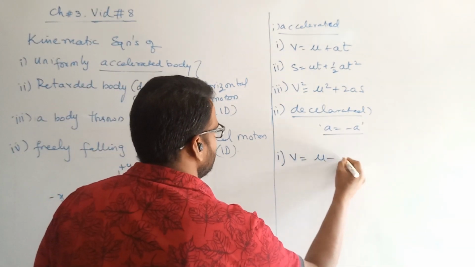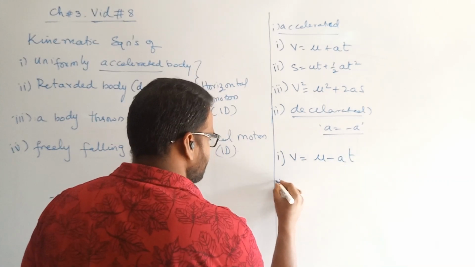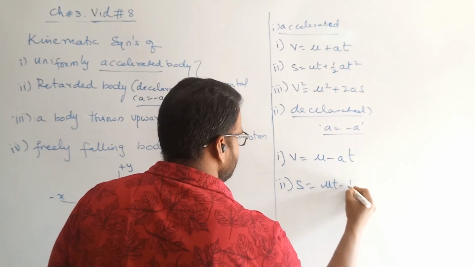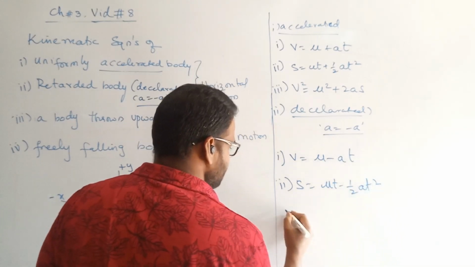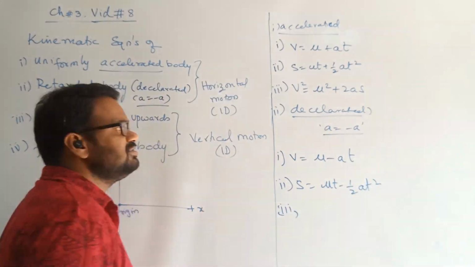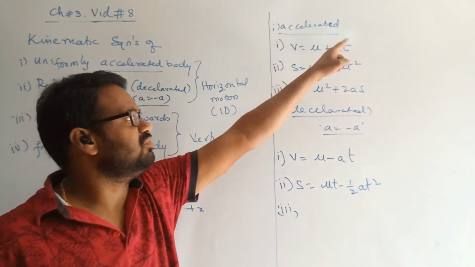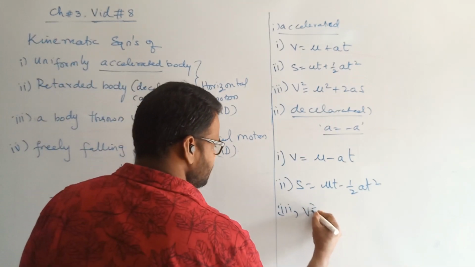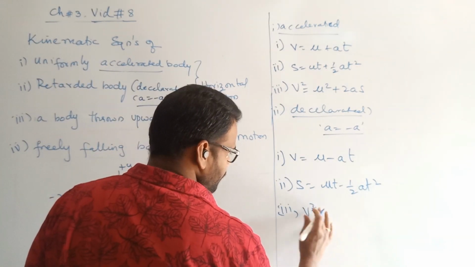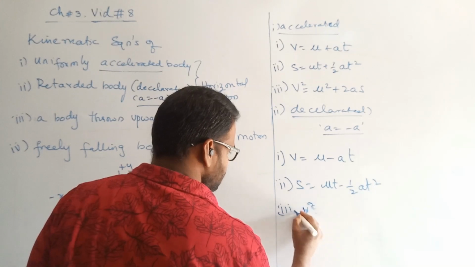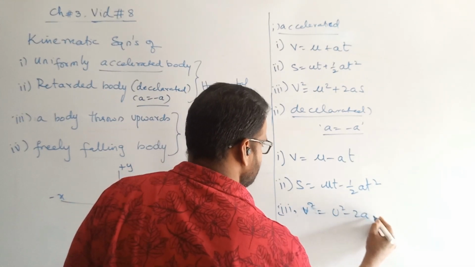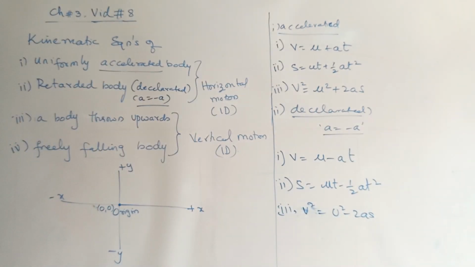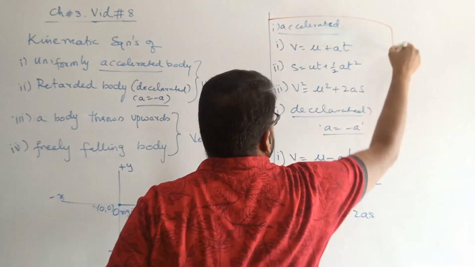v = u − at, s = ut − 1/2 at². Only the replacement of a with minus a is to be done. If you put a = −a, you get u − at and ut − 1/2 at². And v² = u² − 2as. This is the second set of equations, for a decelerated body. The first set of equations was for the accelerated body.